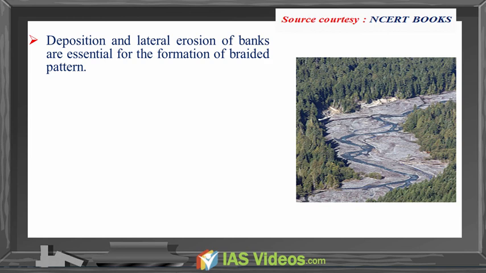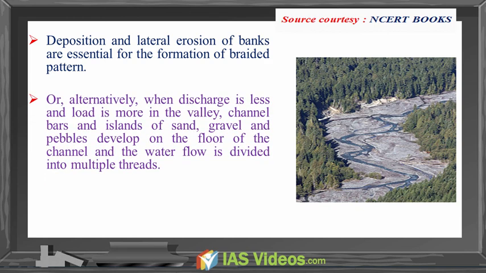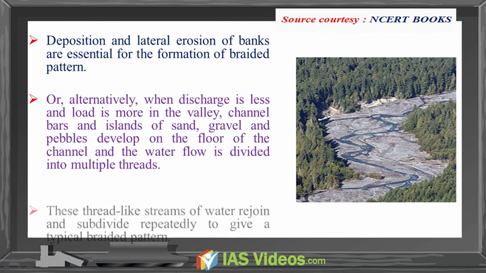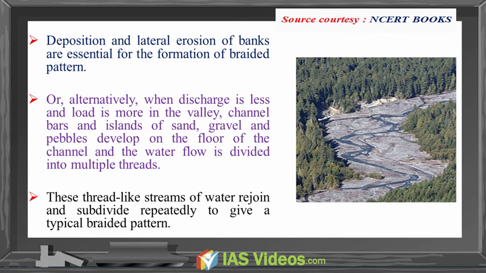Deposition and lateral erosion of banks are essential for the formation of a braided pattern. Alternatively, when discharge is less and load is more in the valley, channel bars and islands of sand, gravel and pebbles develop on the floor of the channel and the water flow is divided into multiple threads. These thread-like streams of water rejoin and subdivide repeatedly to give a typical braided pattern.